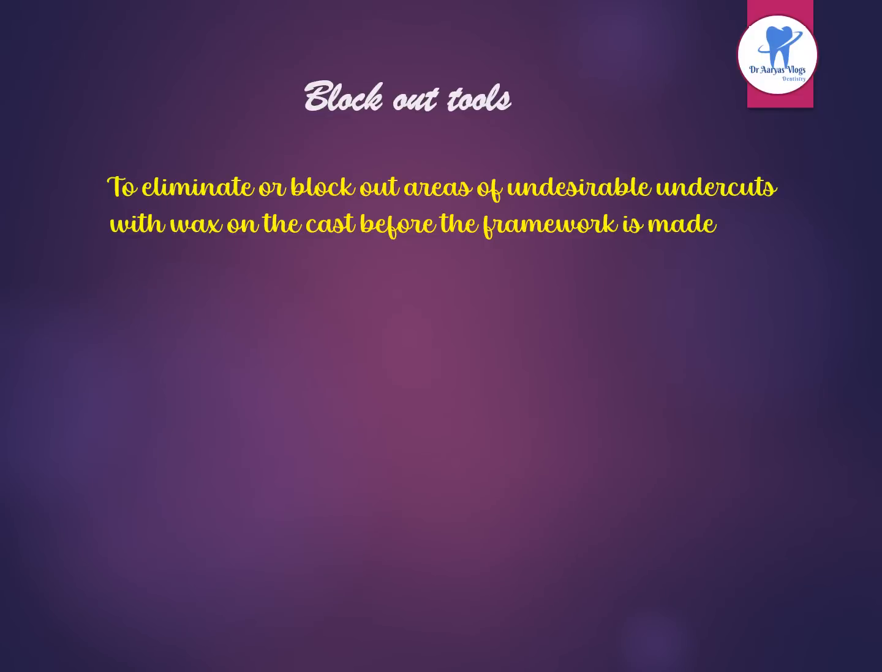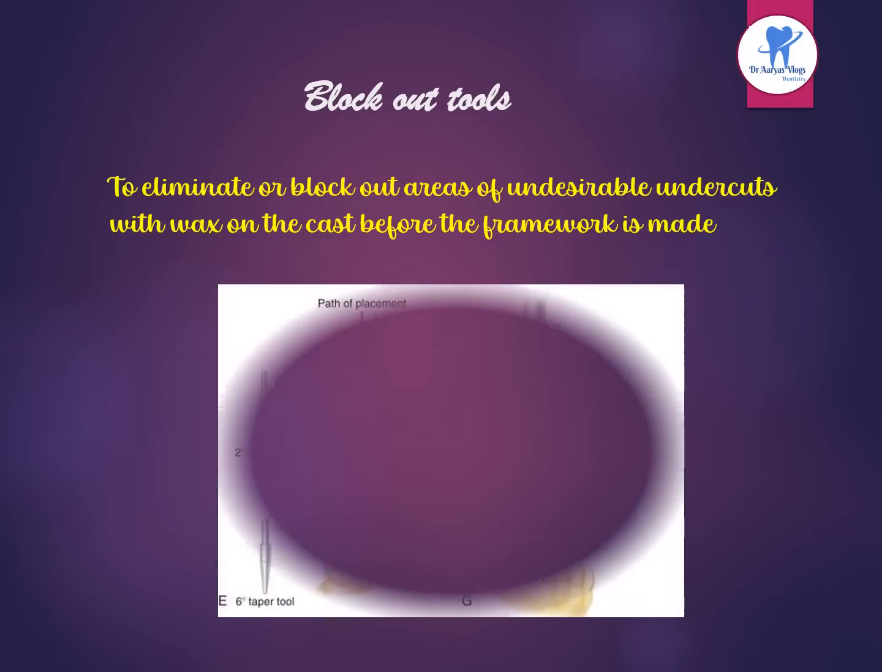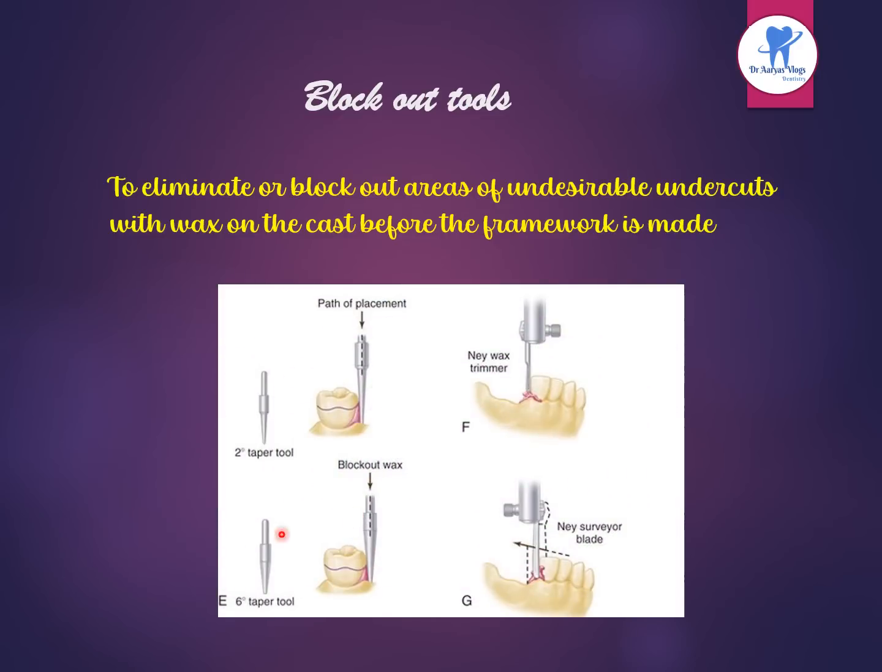Then blockout tools. These are used to eliminate or block out areas of undesirable undercuts with wax on the cast before the framework is made. These are the various blockout tools: 2 degree and 6 degree taper tools, and the Nail wax trimmer and Nail surveyor blade.